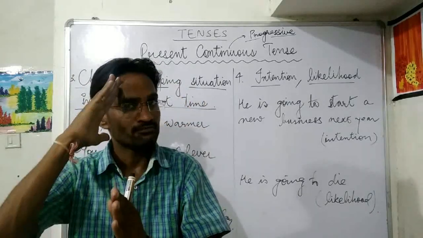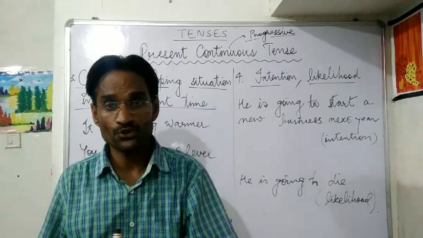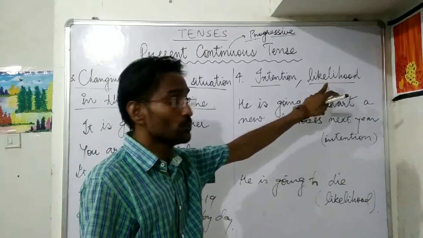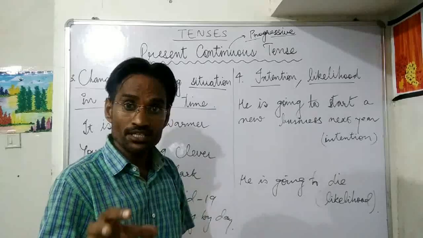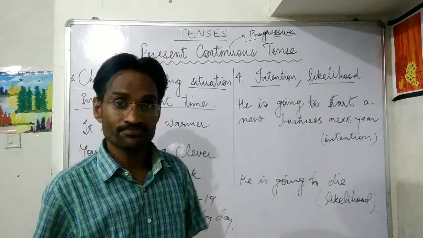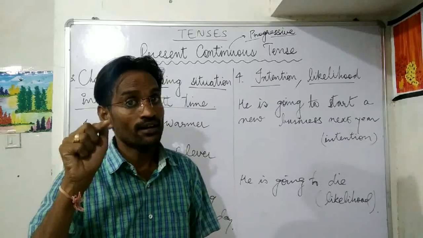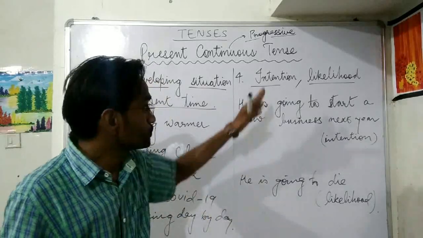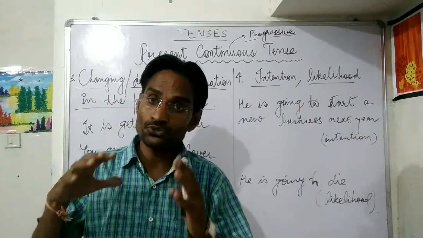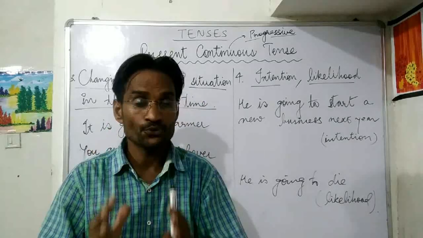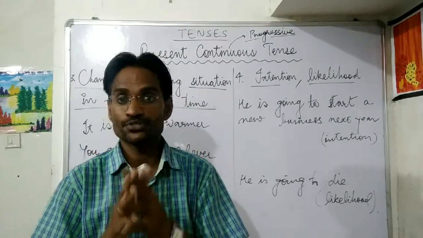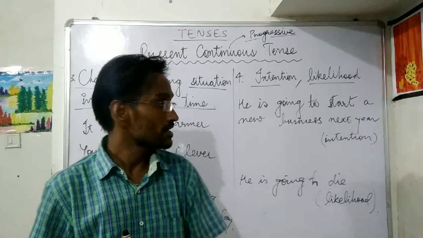Alright, you have well planned, ये आपका इरादा है what you are going to do. Likelihood means there is a strong possibility of what is going to take place. That is called likelihood. So to show intention or likelihood, we generally use present continuous tense. Okay, so let's have a look.